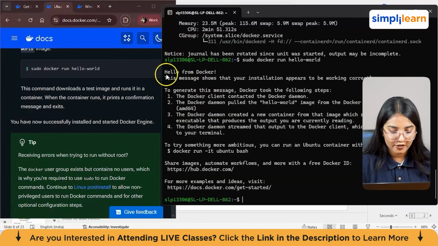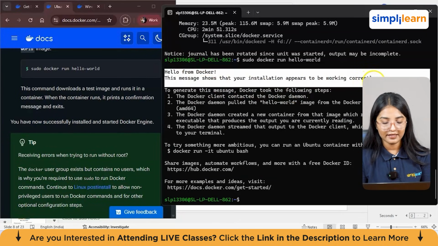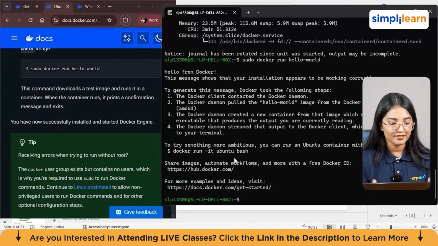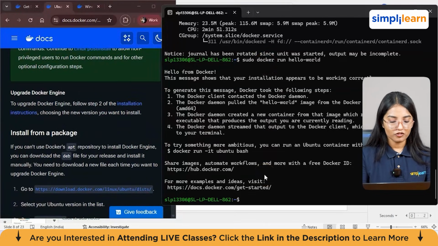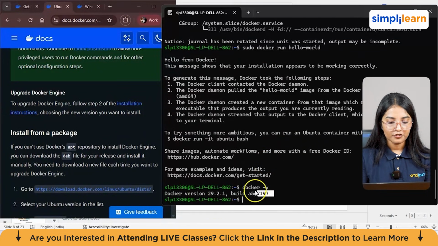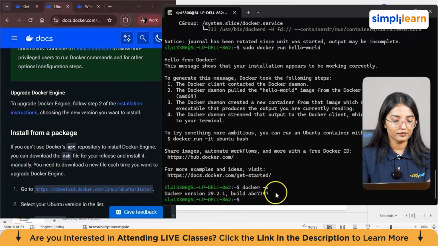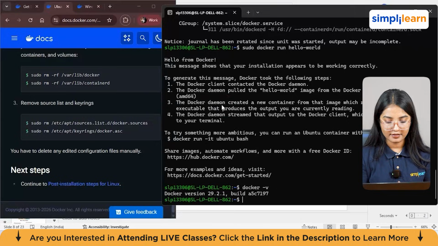Okay, here you can see it says hello from Docker. This message shows installation appears to be working correctly. Now we have confirmed with the hello world message also that our Docker is currently working perfectly in our system. So with this, your Docker is almost installed. You can also check the version of your Docker by just running docker -v. So you get this version number, right? And it's showing when it was built. So now we have successfully installed Docker in our system.